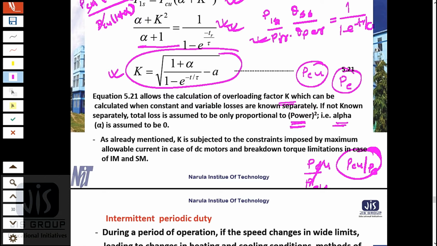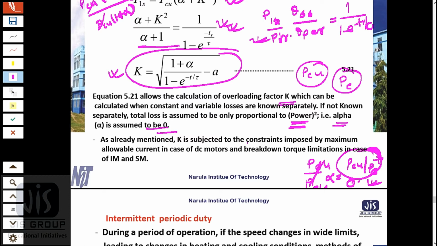That means the power part is proportional to square, so this has no existence. So this alpha will become 0. But you have to keep one thing in mind.